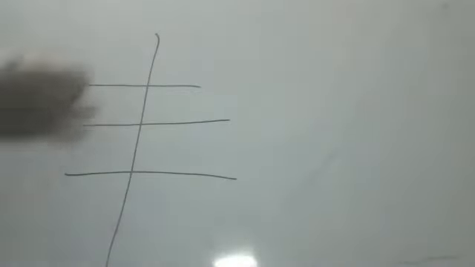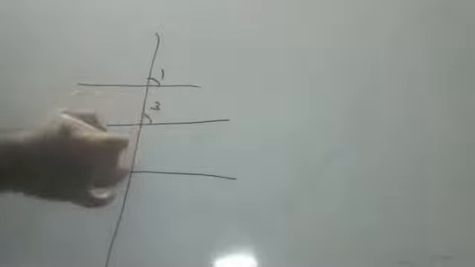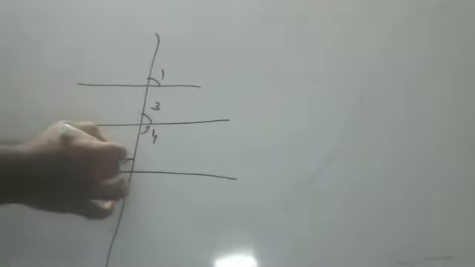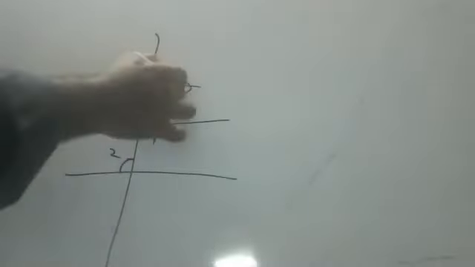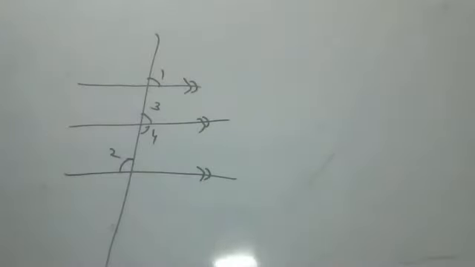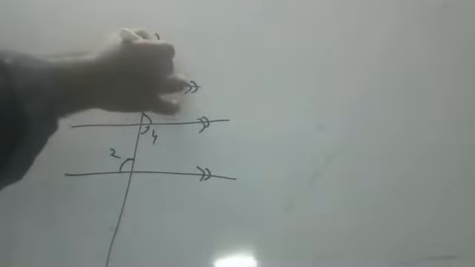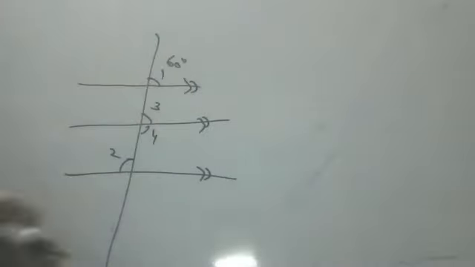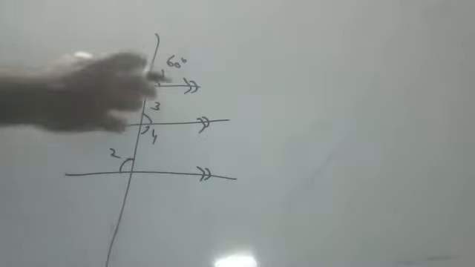This is 1, this is 3, this is 4, this is 2. All are parallel. If I put it like this, it is parallel. Question: if L is parallel to M is parallel to N, and angle 1 is 60 degrees, find angle 2. Children, if angle 1 is 60, angle 3 is how much?